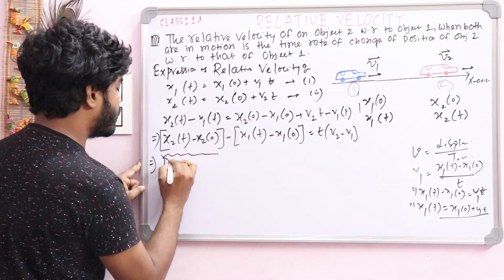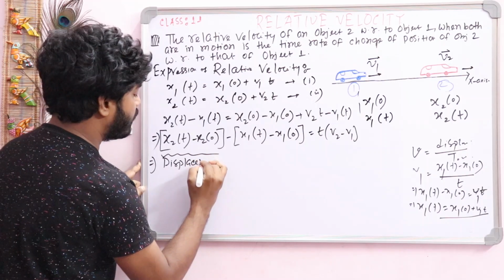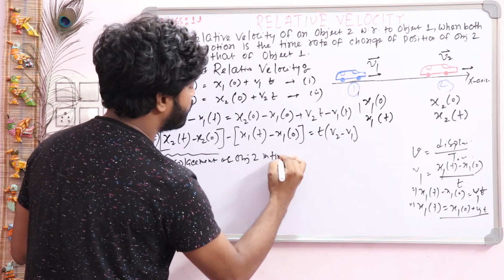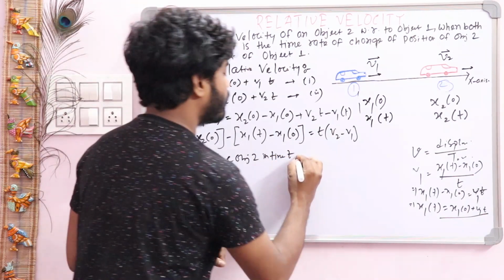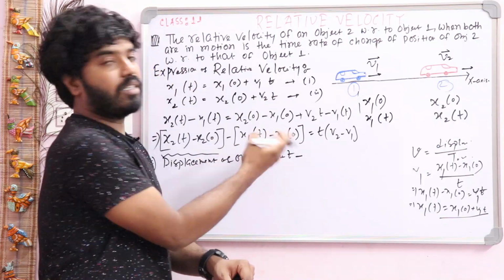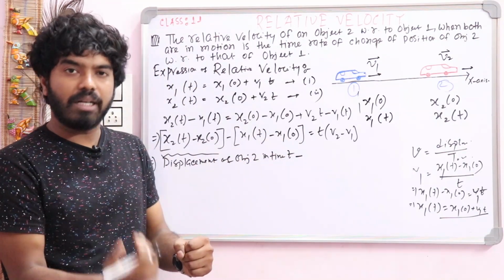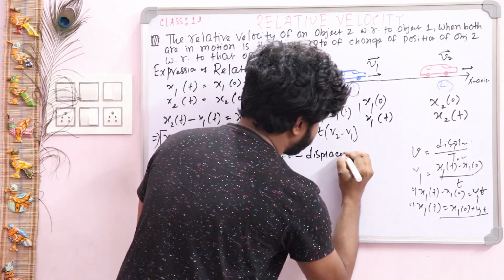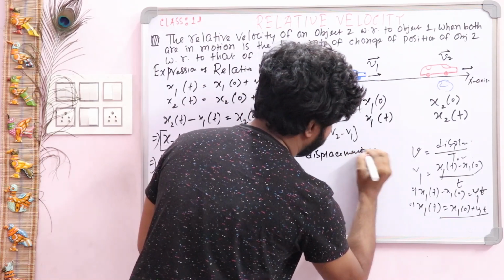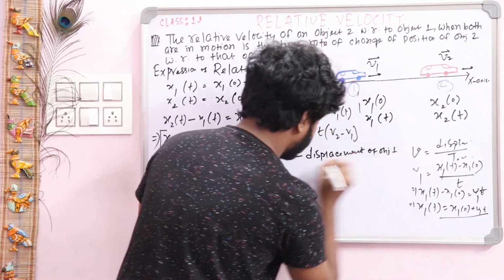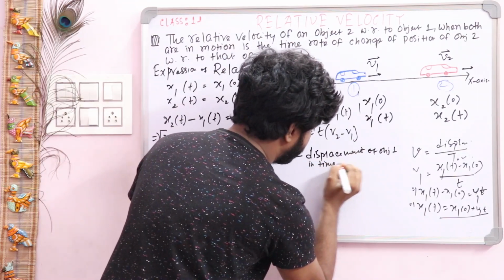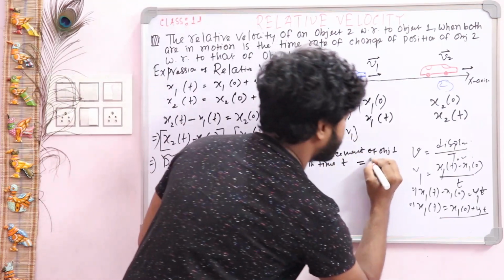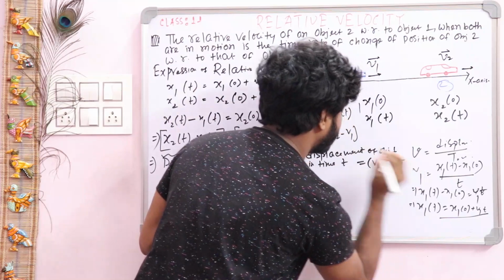Write it down: displacement of object 2 in time t. And similarly, x1t minus x10 is the displacement of object 1 in time t. Write it: displacement of object 1 in time t. That is equal to v2 minus v1 into t. Write it down: v2 minus v1 into t.